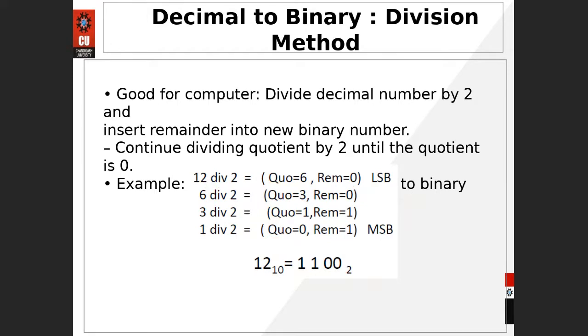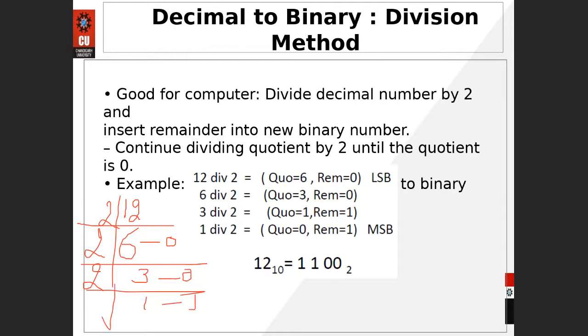You could also do it like this. Let me show you again. Like 12, you write it here: 2 into 12 gives 6 remainder 0, 2 into 6 gives 3 remainder 0, 2 into 3 gives 1 remainder 1, 2 into 1 gives 0 remainder 1, and you move from that side to that side. So 1 1 0 0 in binary.